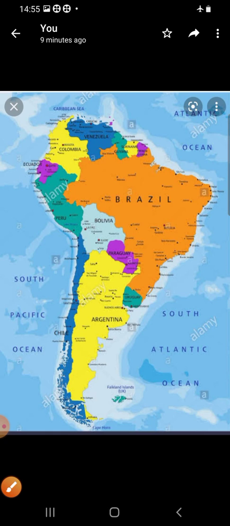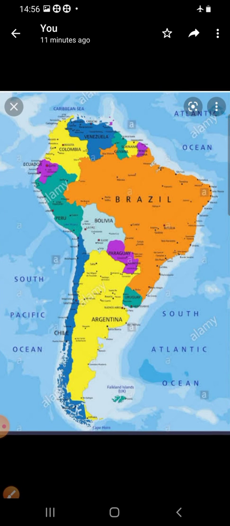Its latitudinal and longitudinal extent is 12 degree north to 56 degrees south latitudes, and 35 degree west to 81 degree west longitudes. And because it is in the west longitudes, the continent of South America is located in the western hemisphere. You can see here it is in the southern as well as the western hemisphere.